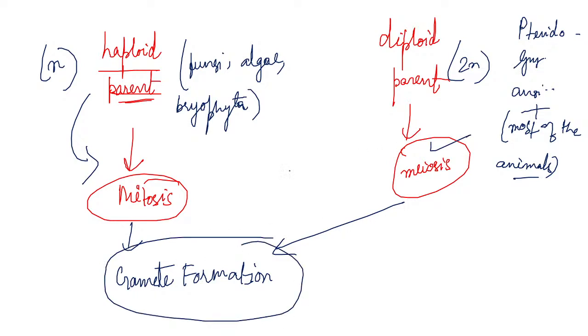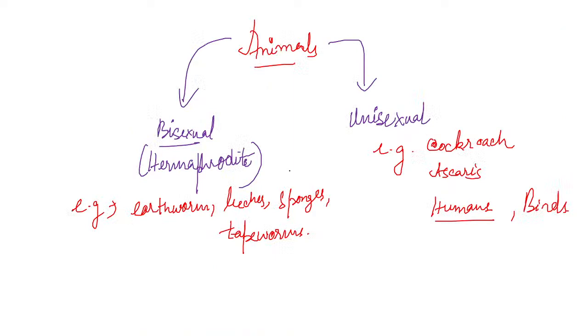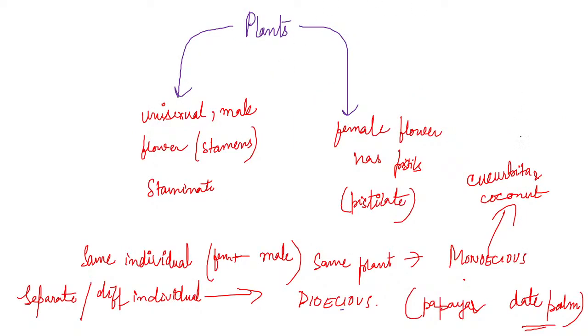Clear? So bisexual animal is earthworm, unisexual animal is cockroach, monoecious plant is Chara, dioecious plant is Marchantia. In the previous slide I had not mentioned monoecious. Yes, monoecious plant is Chara, dioecious plant is Marchantia.